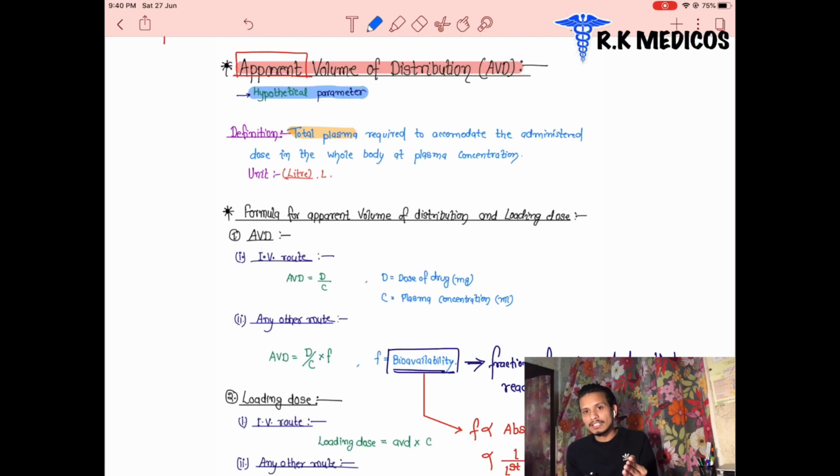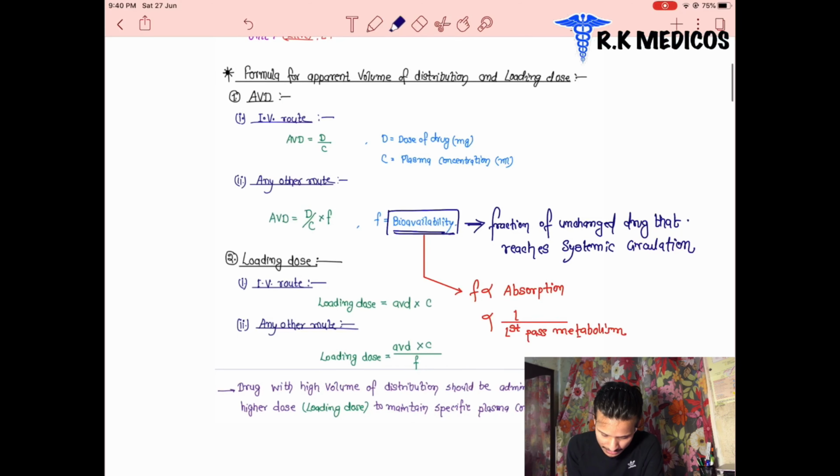Total plasma concentration, and what is the dosage of drug inside it. That is also called bioavailability. We can see here some term is represented, that is the bioavailability. What is bioavailability? Bioavailability is an important term. Basically, there is a fraction of unchanged drug. Fraction of unchanged means the amount of drug taken that reaches our systemic circulation. That is the bioavailability of that drug.